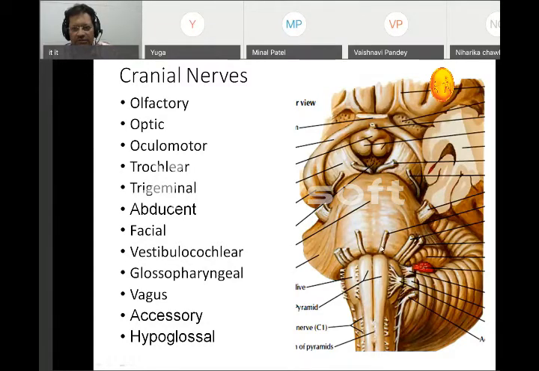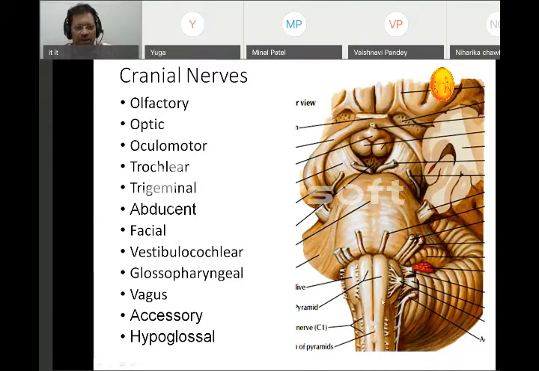Then next, what we see here is the vestibulocochlear. This is the word we have to remember. This is the eighth cranial nerve. And then there is the seventh cranial nerve, which we call facial. There was a lecture on the muscles of facial expression. So this is the nerve which supplies the muscles of facial expression. So this is called facial, or 7. This one is vestibulocochlear, this is 8.